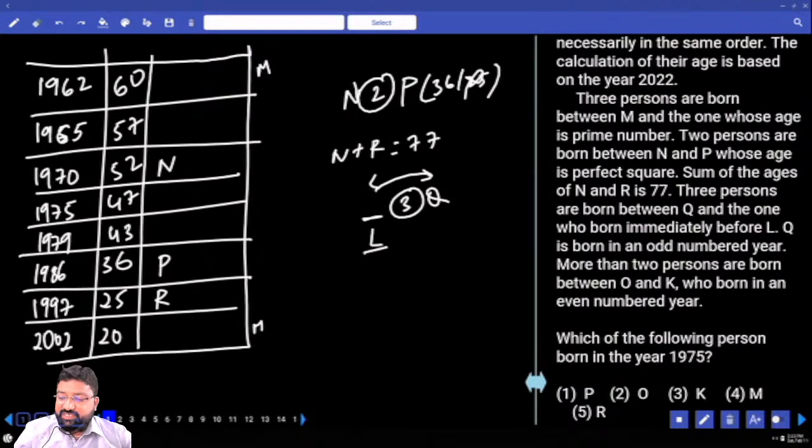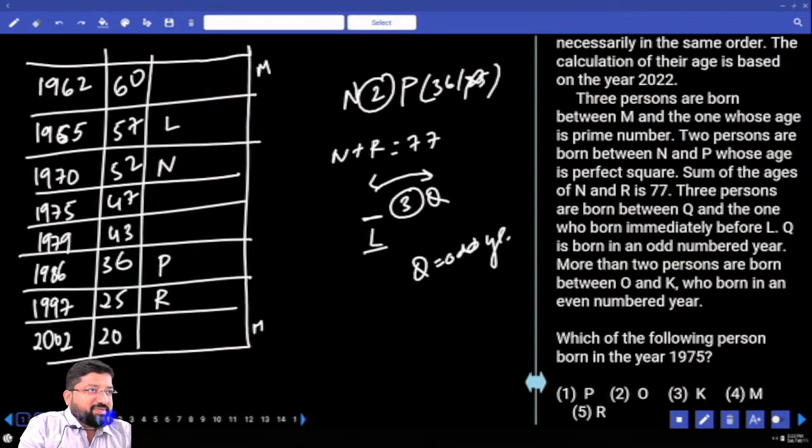Next point, let's see. Q is born in the odd number year. Q is equal to odd year. Tell me. Q is born in odd number year. First, let us try to see where I can fix this Q. Let us make an attempt. L is impossible, it cannot be in the first place.